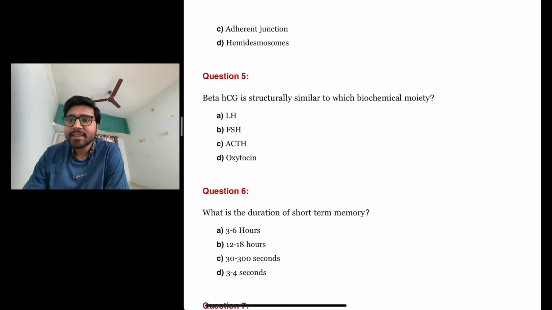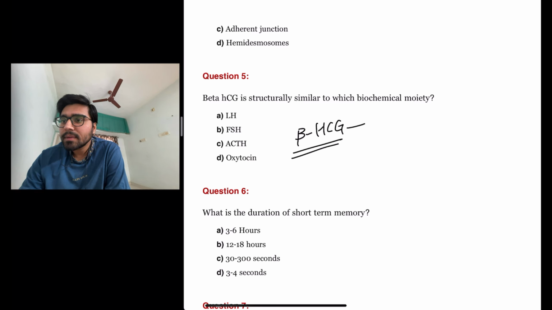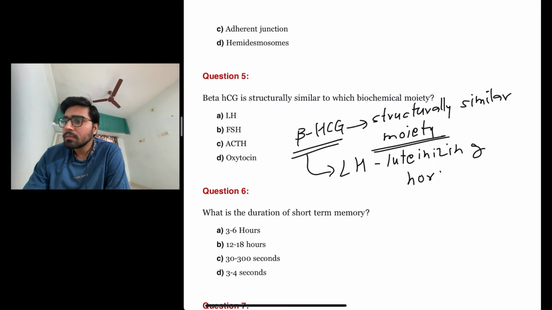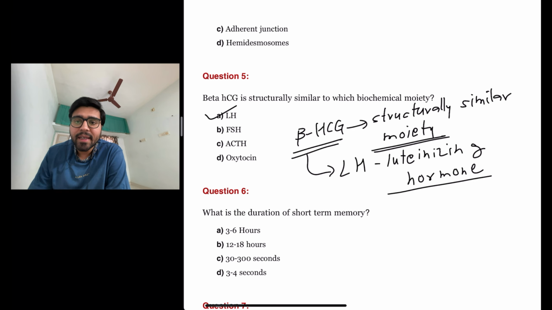The next question is, beta HCG is structurally similar to which biochemical moiety? This one is a simple and straightforward question. The answer is luteinizing hormone. So beta HCG is structurally similar to A, luteinizing hormone.